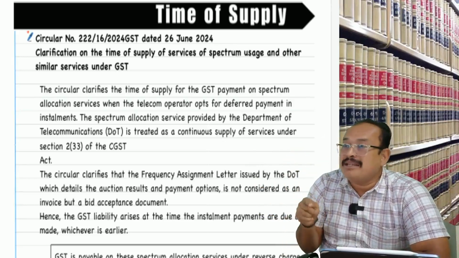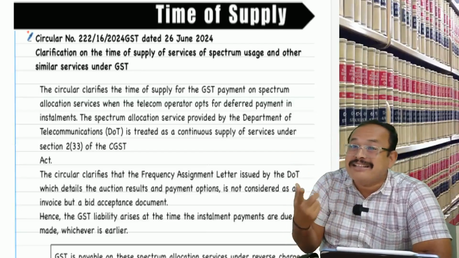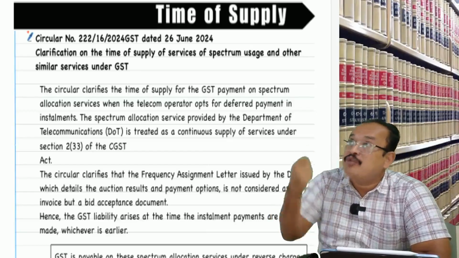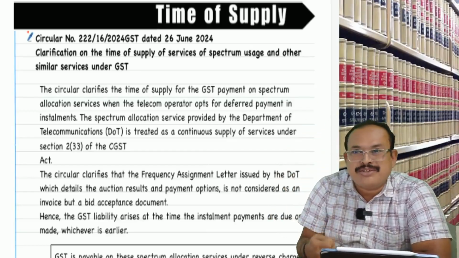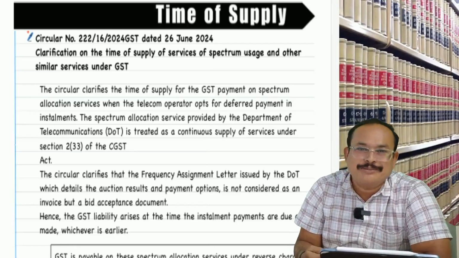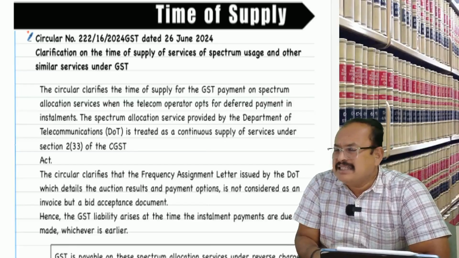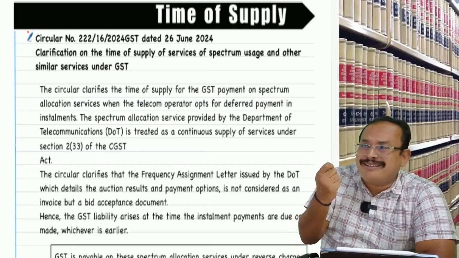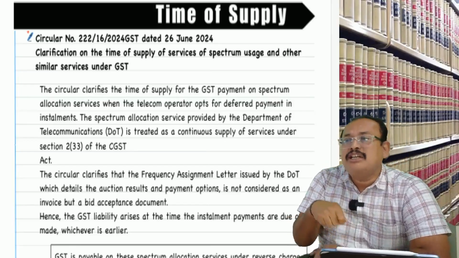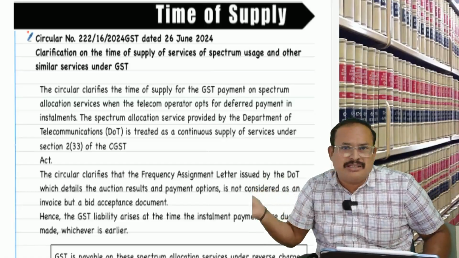This is owned by the Department of Telecommunications, which allots licenses to telecom operators for usage of that particular space. We call it a spectrum license.